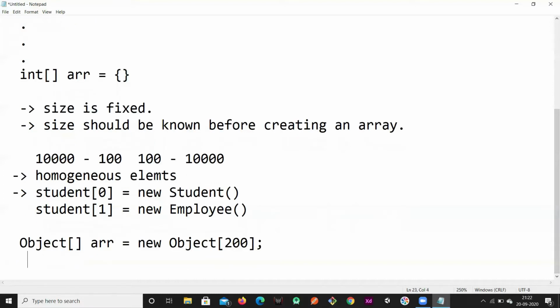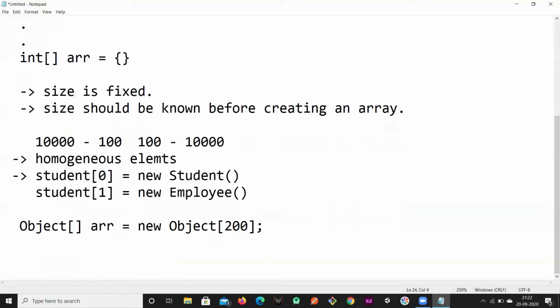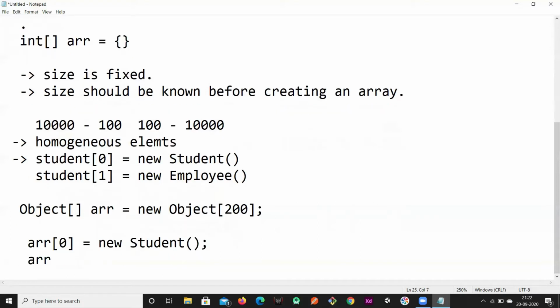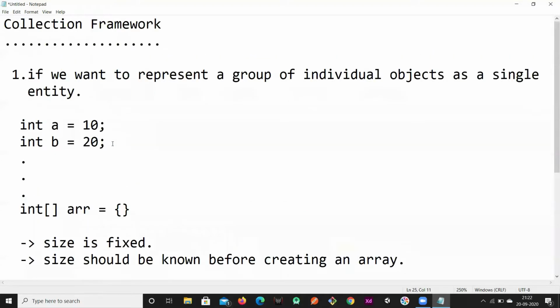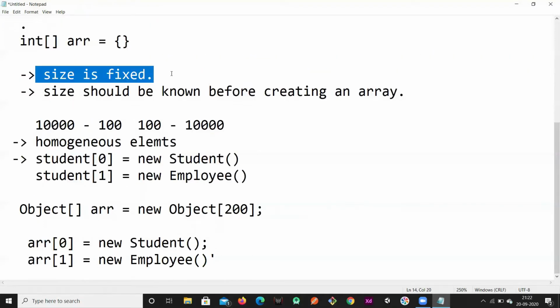So in the arrays itself, we have the solution. Array of 0 equal to new student. So I can hold the student object, and I can hold the employee object as well in the different memory locations, in the different indices. So this can be possible. The only drawback is the size is fixed, so we should know the size before doing this.